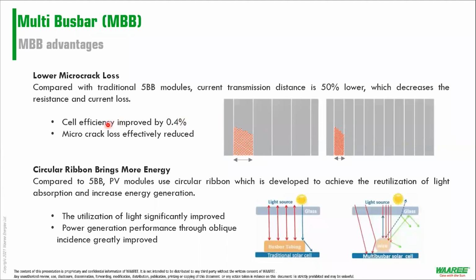So first, the micro crack loss or micro crack resistance is effectively improved. Second, because I have more number of wires collecting the electrons which are generated, say if I had a crack here, all the electrons which are generated here would just go to waste.